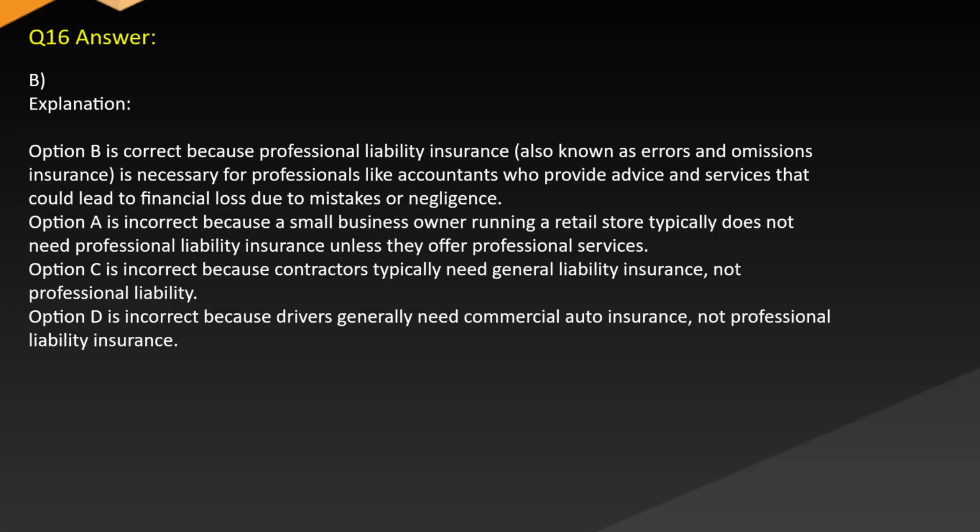Answer B. Explanation. Option B is correct because professional liability insurance, also known as errors and omissions insurance, is necessary for professionals like accountants who provide advice and services that could lead to financial loss due to mistakes or negligence. Option A is incorrect because a small business owner running a retail store typically does not need professional liability insurance unless they offer professional services.